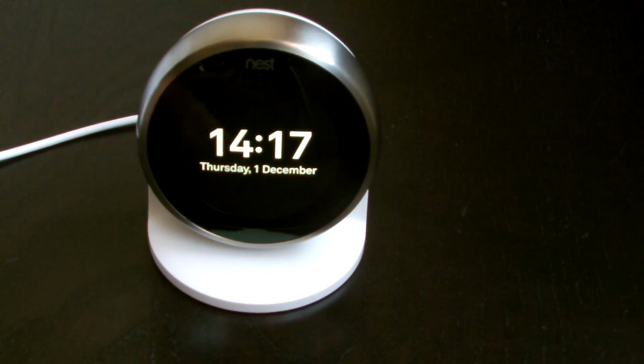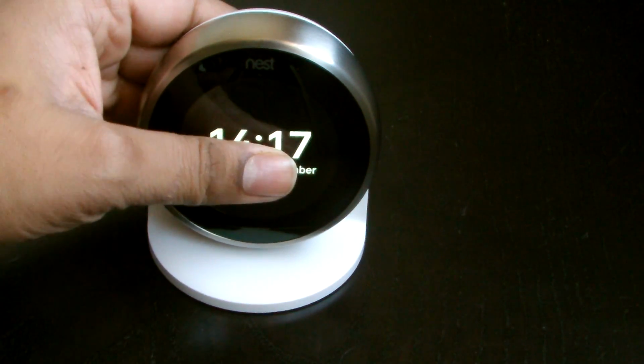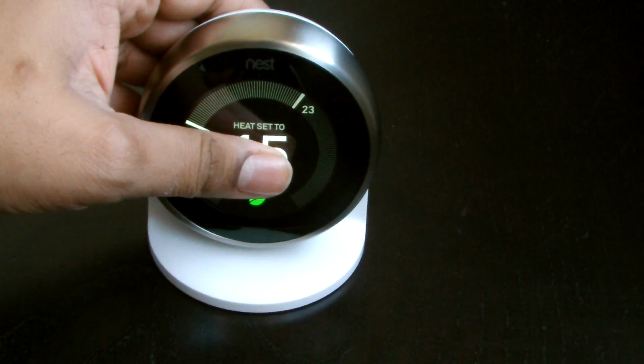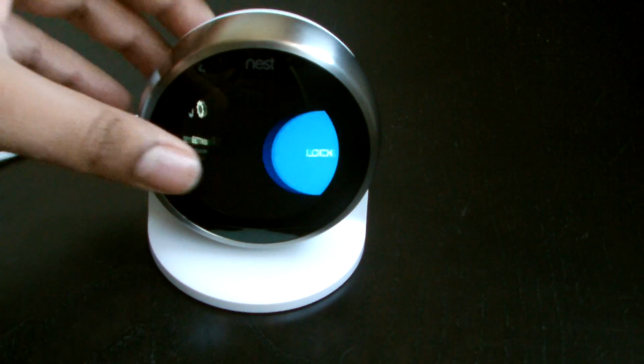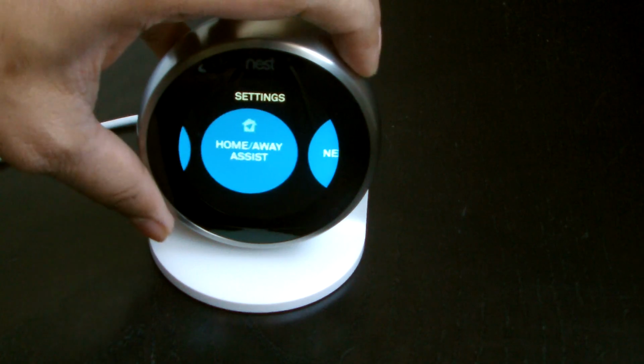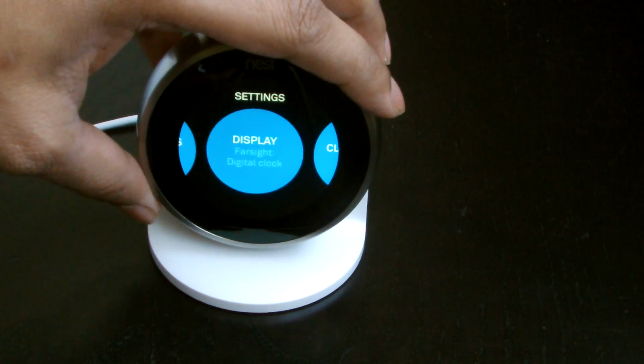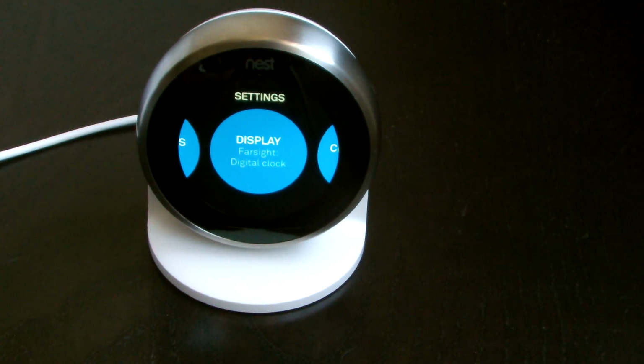But let's say we want to show something else. Let's see what the options on Farsight are. If I click this, and then I do this again, we roll around to settings. We'll fly through the settings and go to display settings here. Now you can see it says display Farsight setting is set to digital clock.